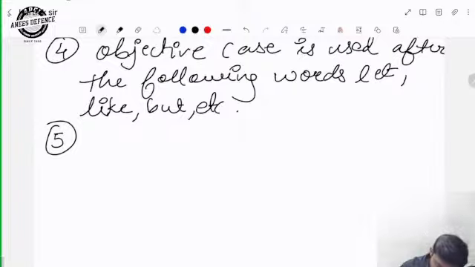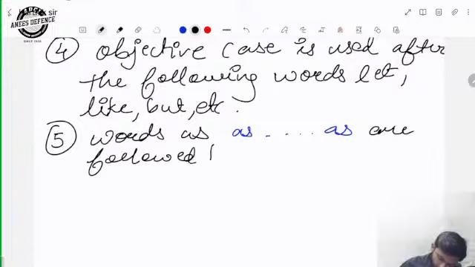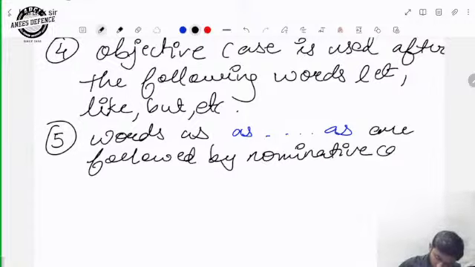Words as dash dash as are followed by the nominative case.